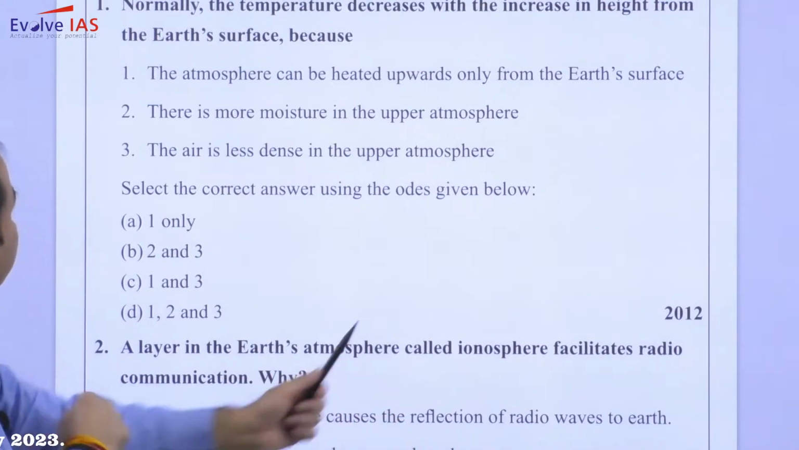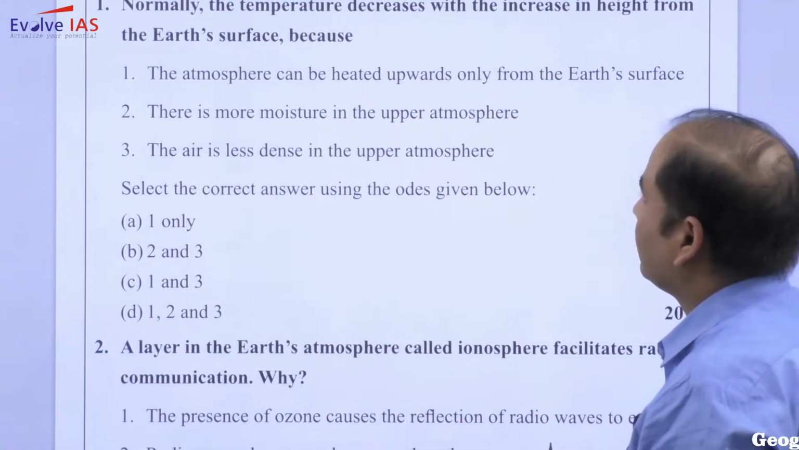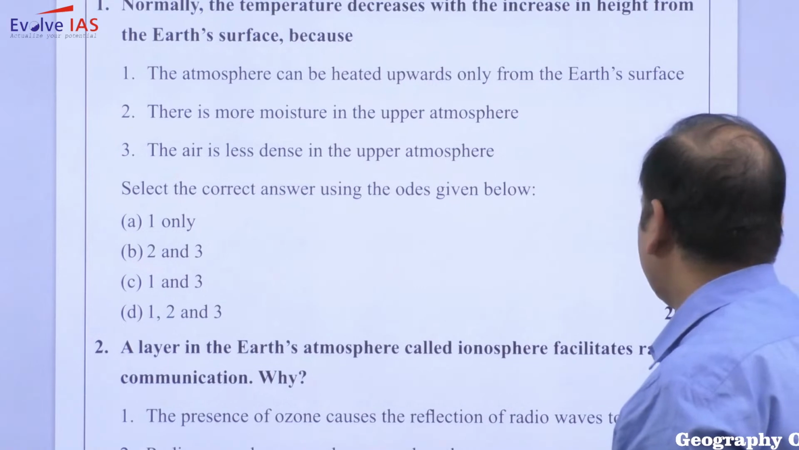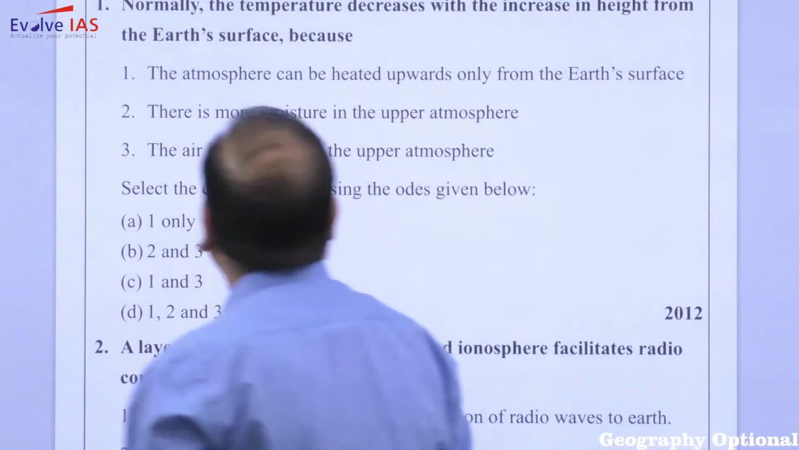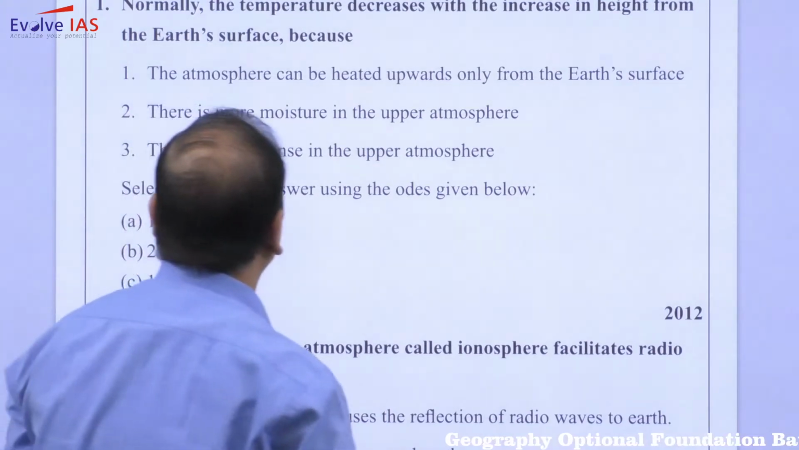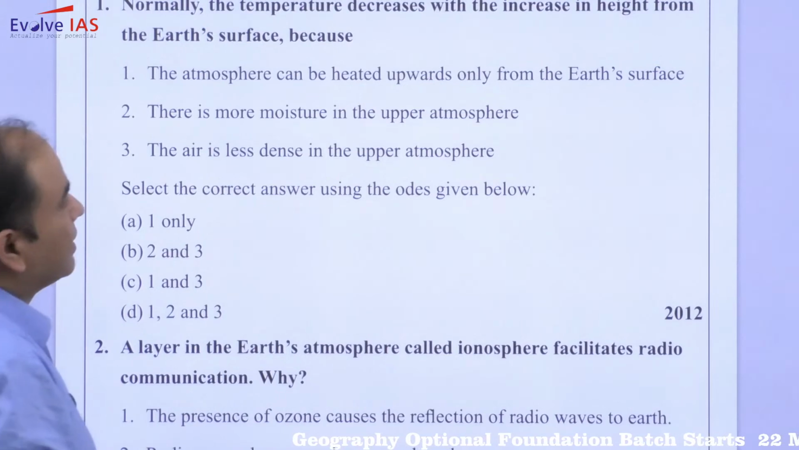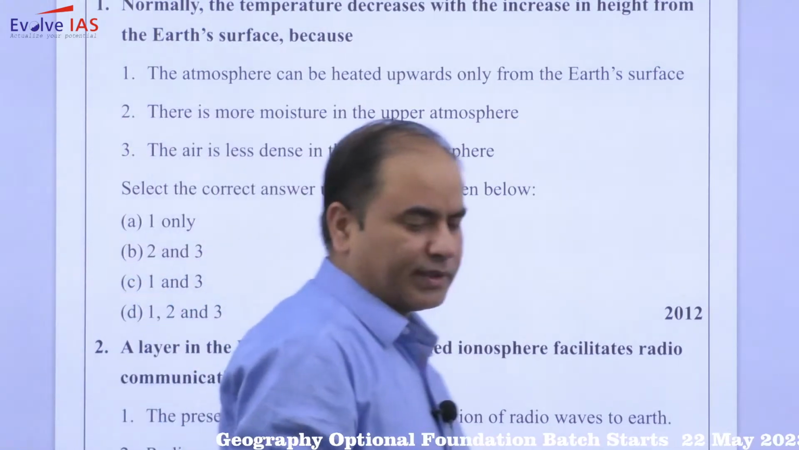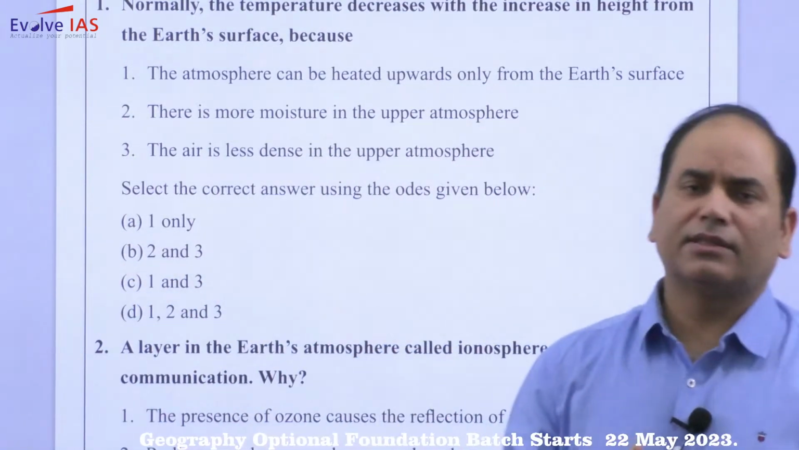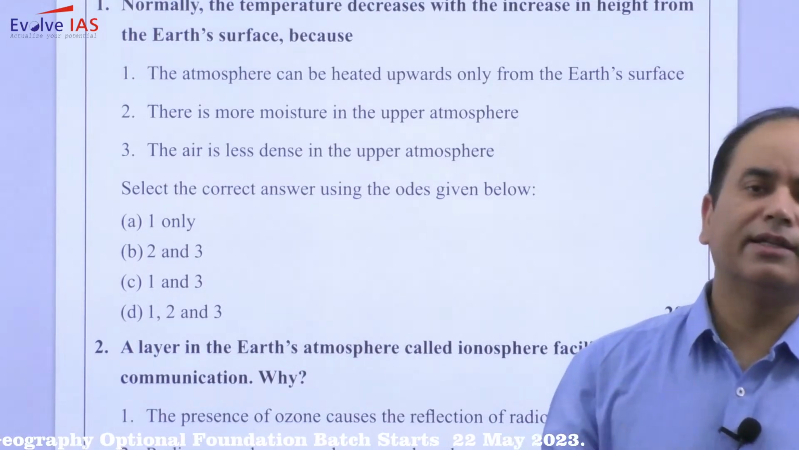The first question, asked in 2012: normally the temperature decreases with the increase in height from the earth's surface because the atmosphere can be heated upward only from the earth's surface; there is more moisture in the upper atmosphere; the air is less dense in the upper atmosphere. Now, this is related to the general change of temperature with altitude.